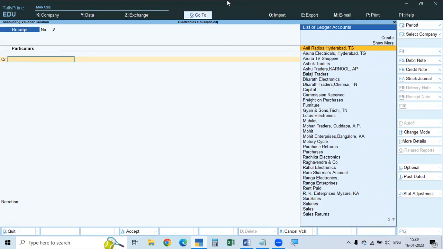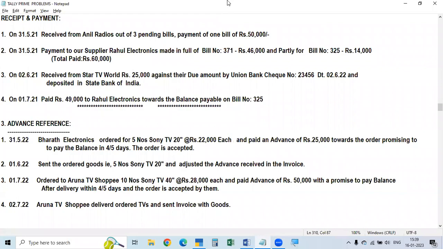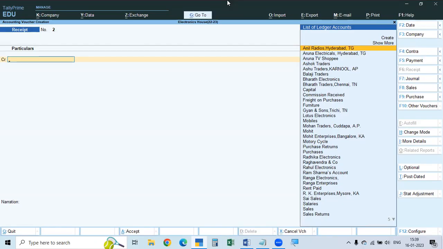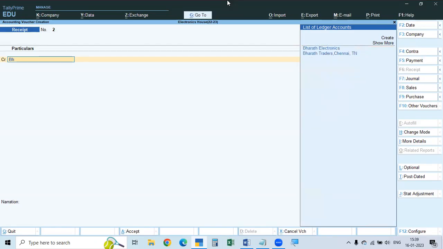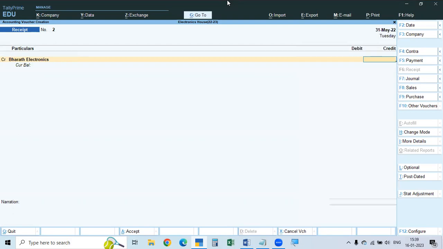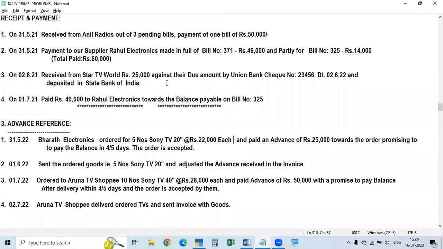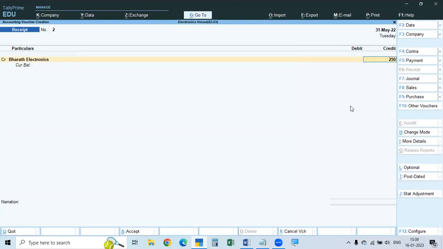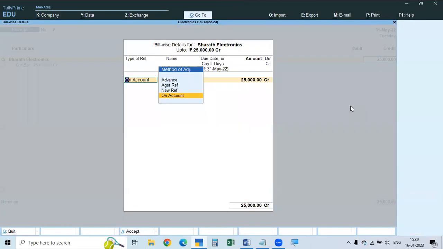Here, we received advance from Bharat Electronics. So credit will be Bharat Electronics. I already created that; if it's not created, you have to create the Bharat Electronics ledger. How much advance did we receive? 25,000 rupees.